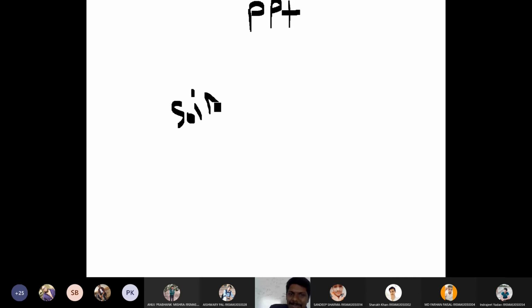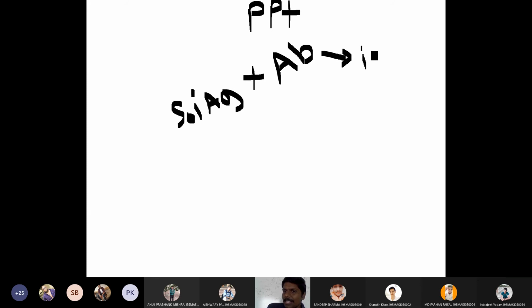Okay, so we have a soluble antigen. This soluble antigen will bind with an antibody to form an insoluble complex. Please write down this picture. They will form an insoluble complex.